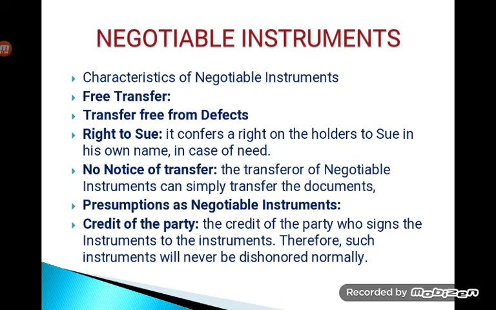Negotiable instrument always comes with essential elements or features. So that is what we are going to discuss. First of all, it is freely transferable. So negotiable instruments can be transferred from one person to another.